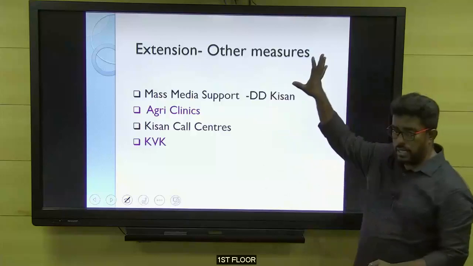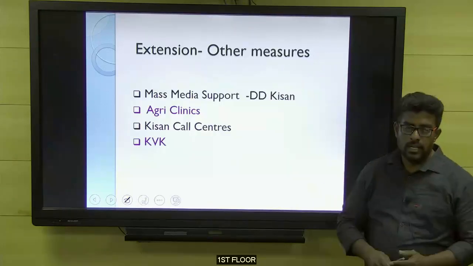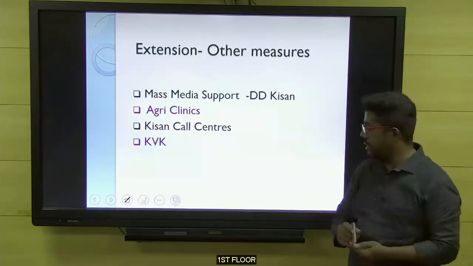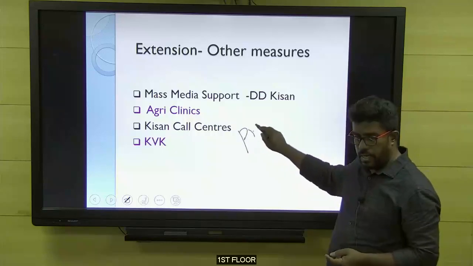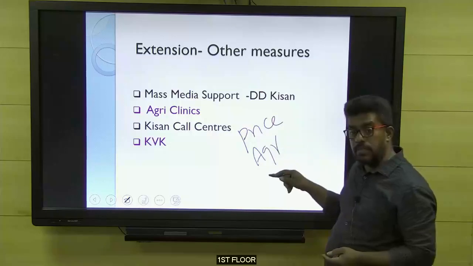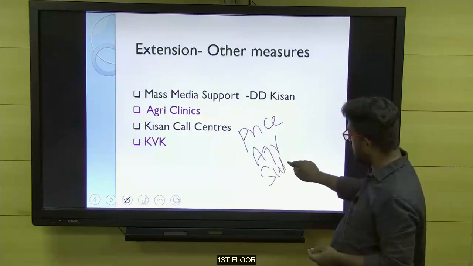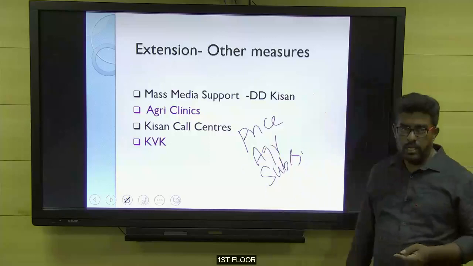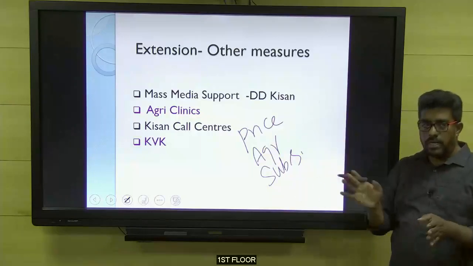So with this, we are finishing the economic aspect of agriculture. Three areas we have not touched here. One is price policy, I think we have not done. Second is agriculture marketing. And then subsidies. These three areas will be covered in agriculture. Apart from this, all the remaining economics-oriented things we have covered.